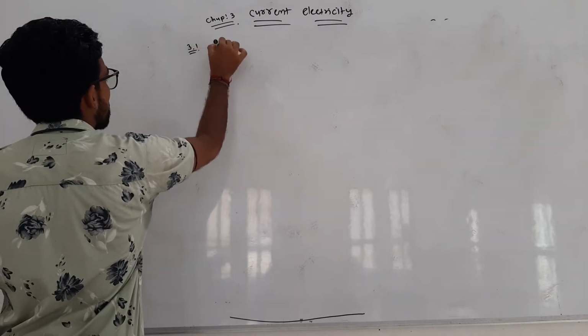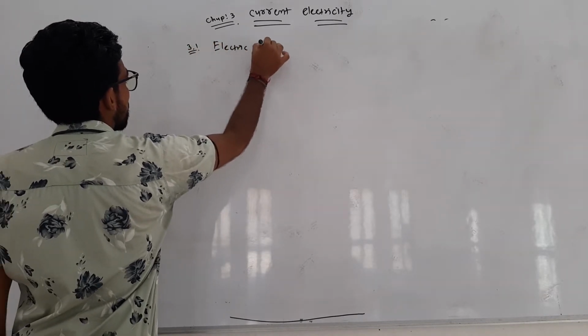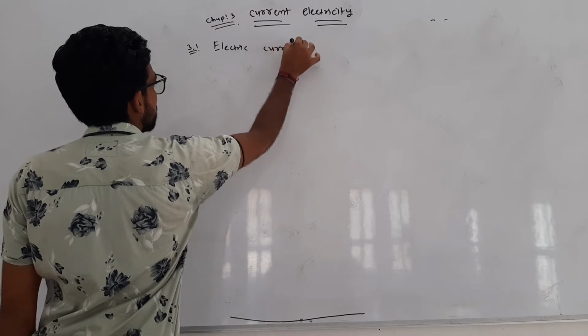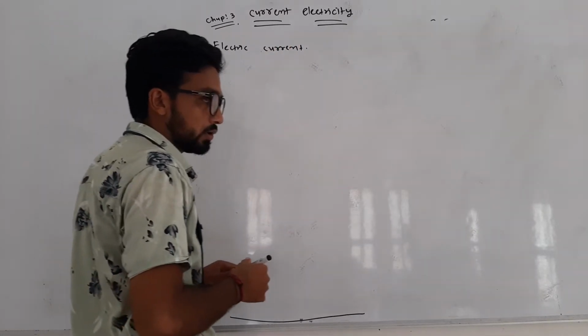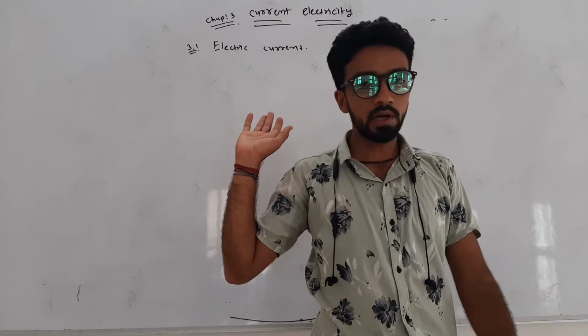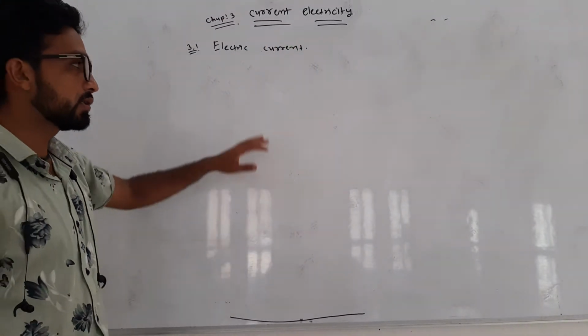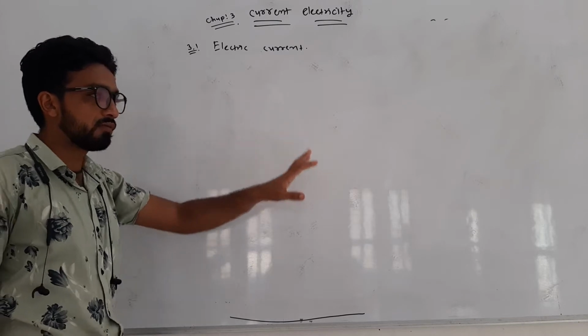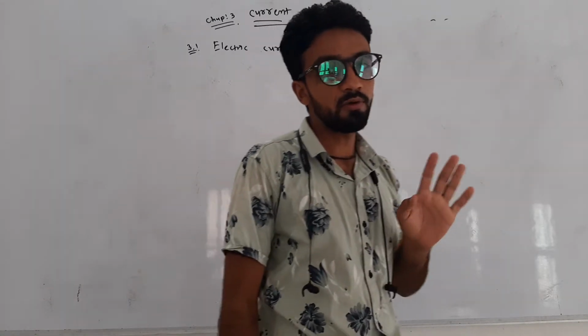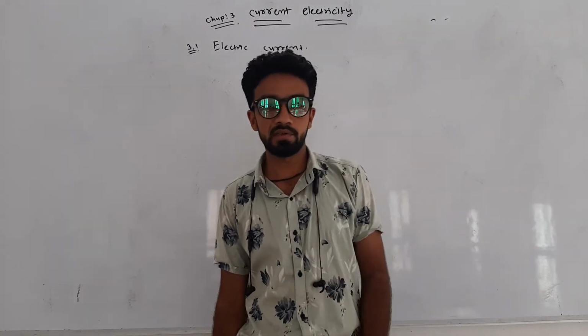3.1 Electric current. Here we define electric current and derive the equation for it. We know that electric current is produced when charge is moved. Then the question is how we can move the charge.